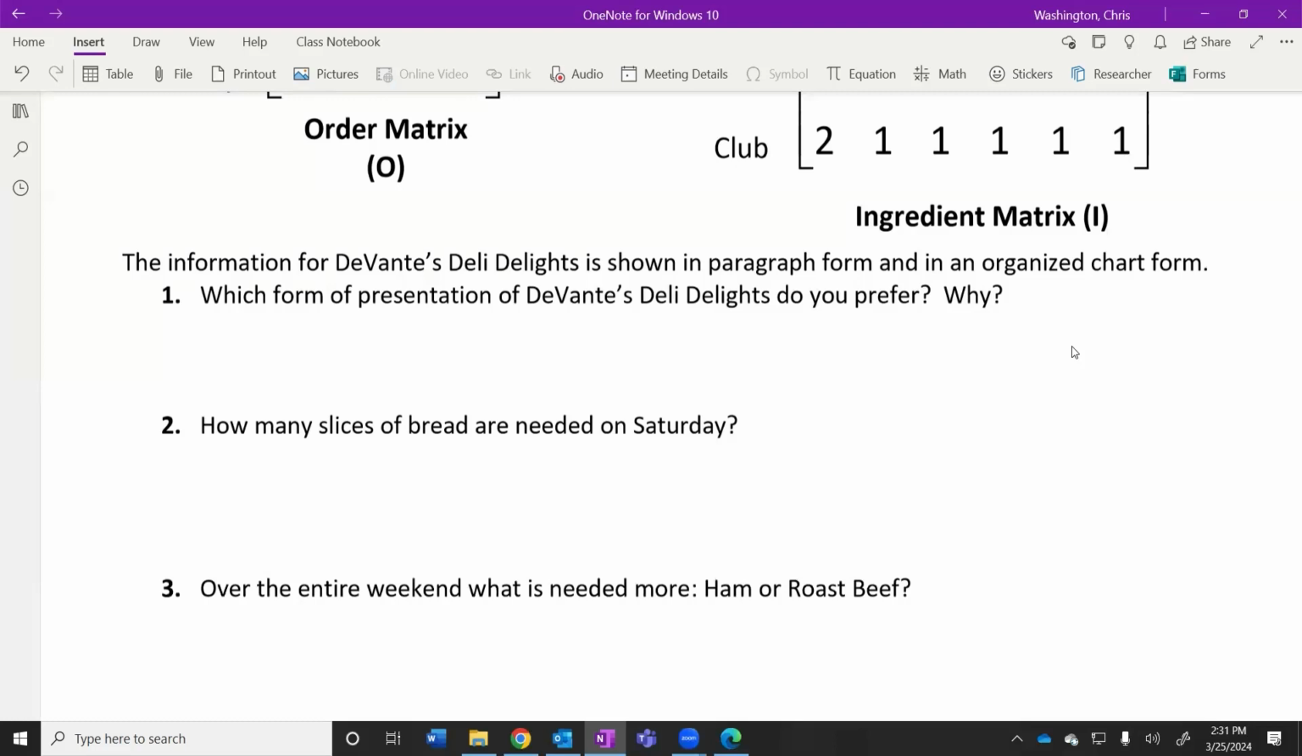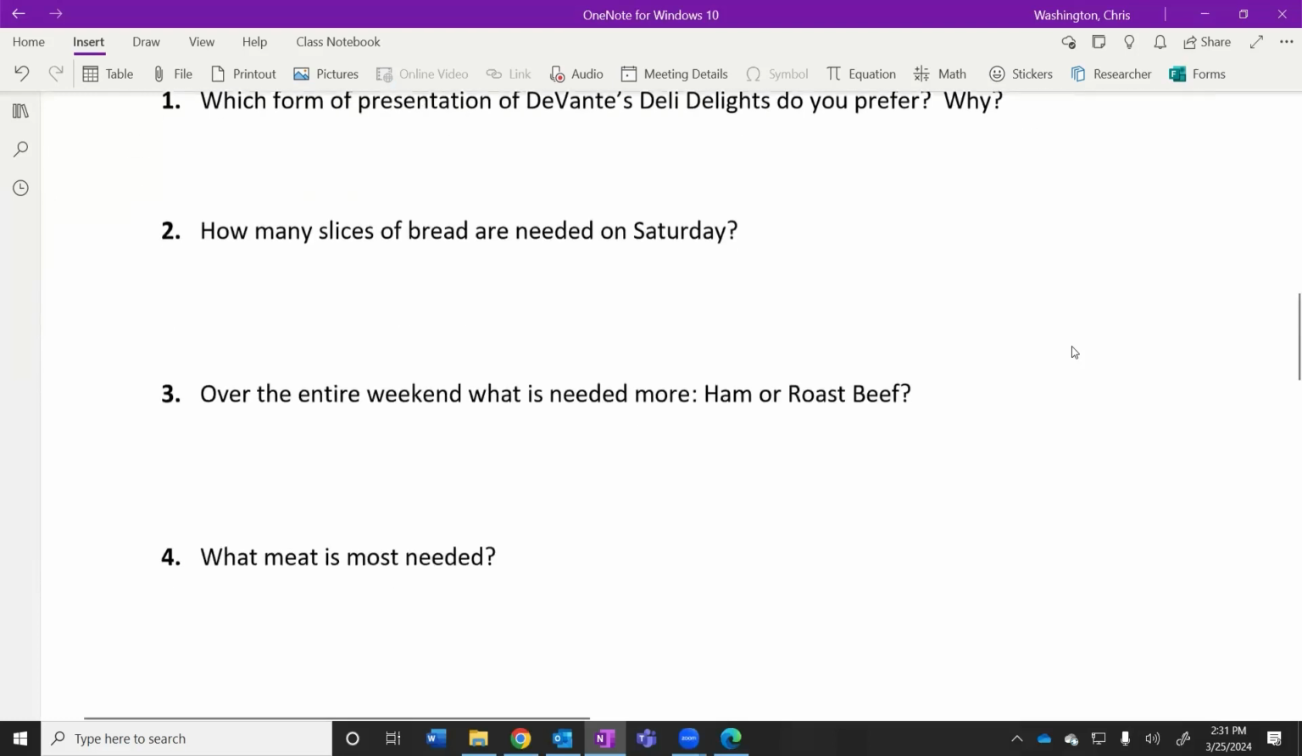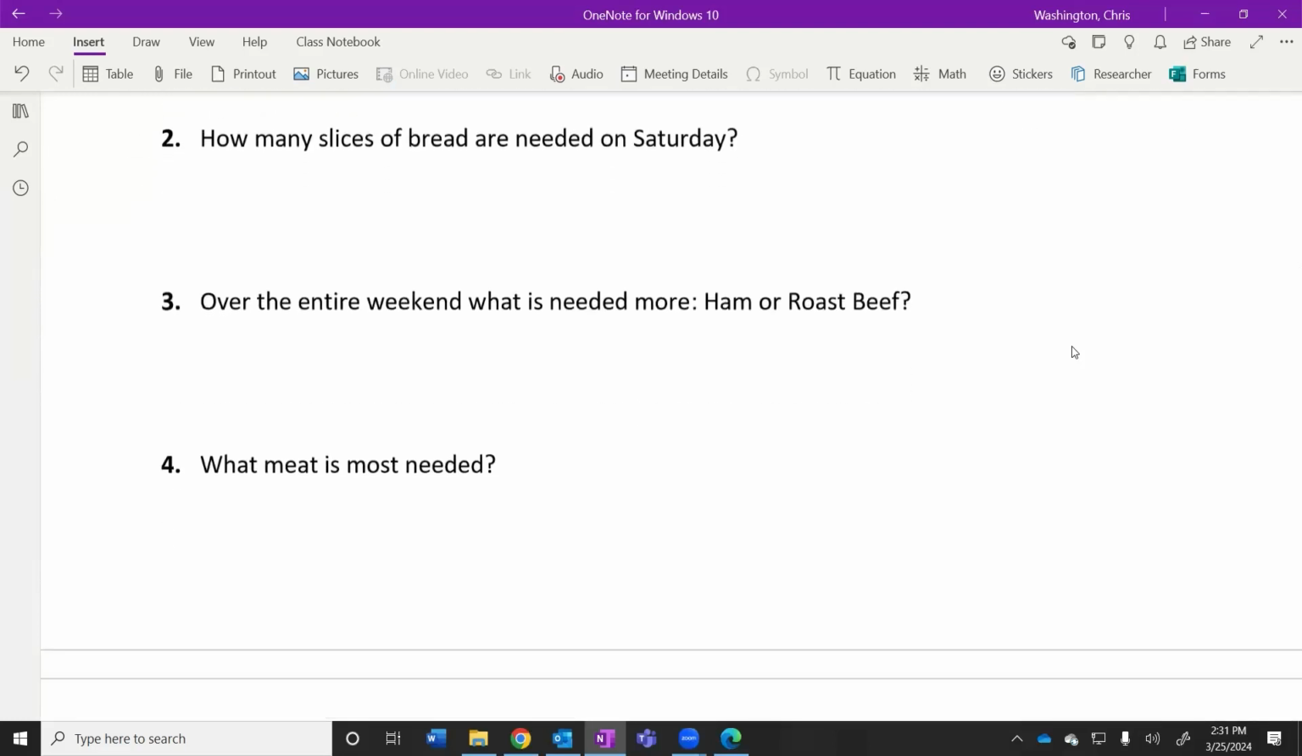Over the entire weekend, what do we need more of? Do we need more ham? Or do we need more roast beef? Are we guessing or do we know? Isn't it the same amount? Ham is bigger number. I can't even think. I'm trying to prove a point here.